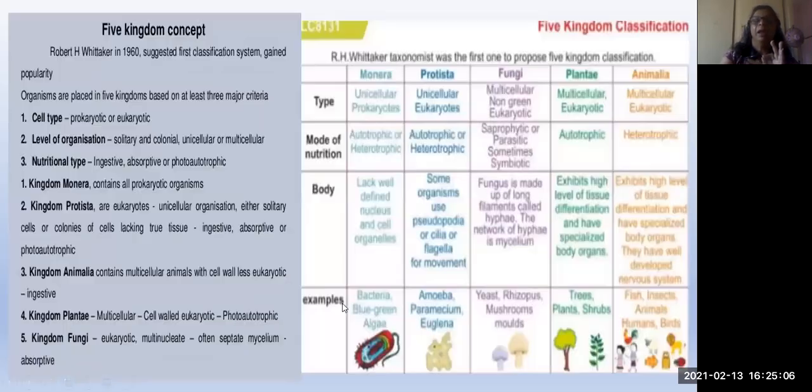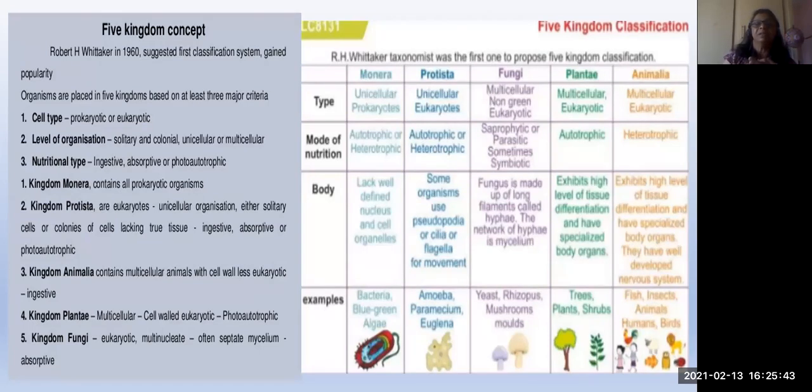Okay, and here the five kingdom concept. Nowadays we are following this five kingdom concept only. What is the five kingdom concept? He has taken, that means who? Robert H. Whittaker. In 1960, he considered the characters of these three categories. And according to three categories, he differentiated into five kingdoms. What are the three categories? Cell type. That means the organisms which are prokaryotic or eukaryotic. He divided like that.